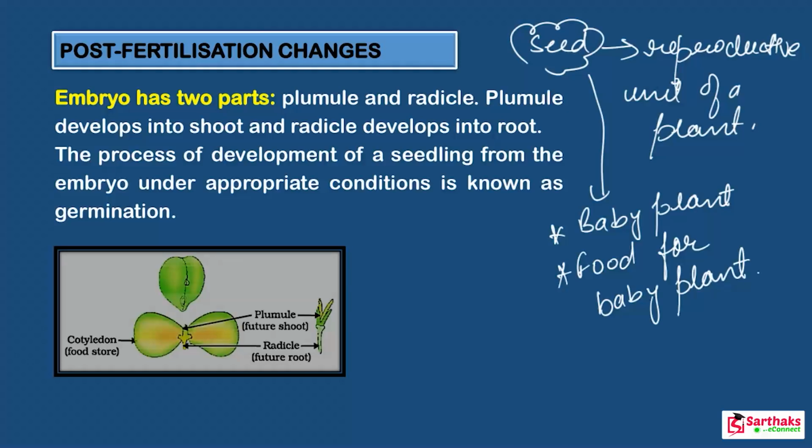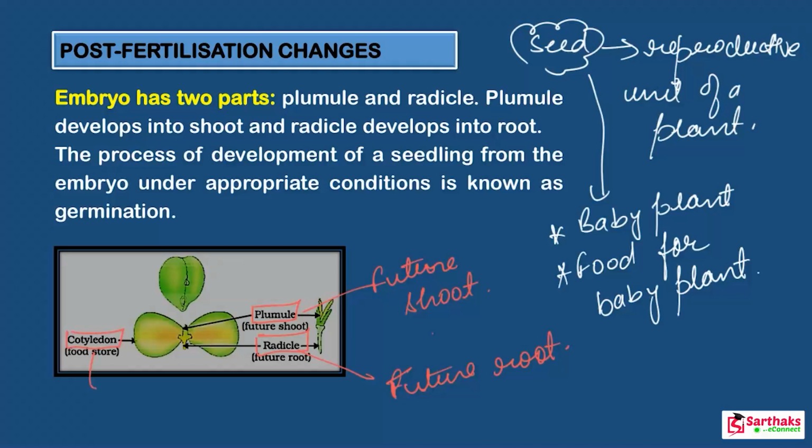Now see in this figure, what you observe here is that it contains two parts: the plumule and second, the radicle. So what is the plumule? The plumule is the future shoot. This is going to develop into a future shoot. And this is the radicle, that is the future root. Now another part is the cotyledon.